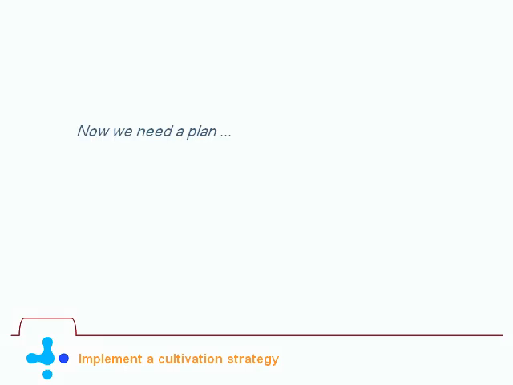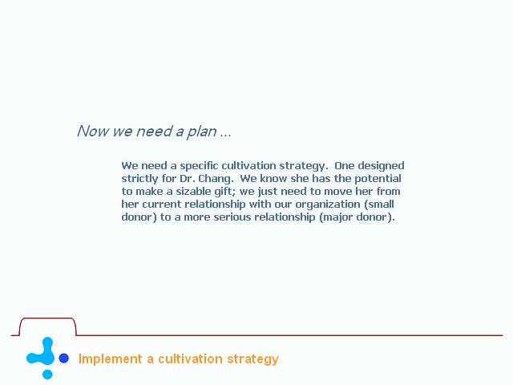Now we need a plan. We need a specific cultivation strategy, one designed strictly for Dr. Chang. We know she has the potential to make a sizable gift. We just need to move her from her current relationship with our organization, small donor, to a more serious relationship, major donor.